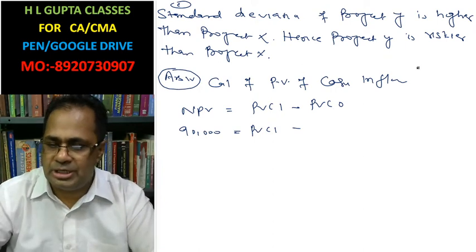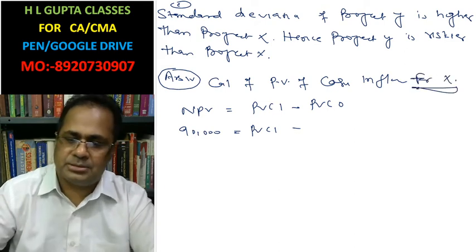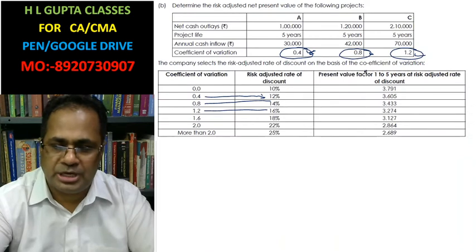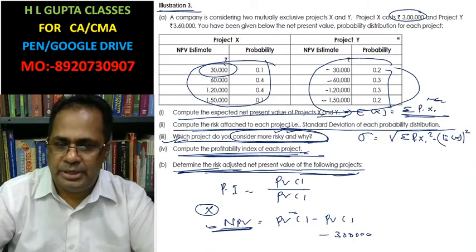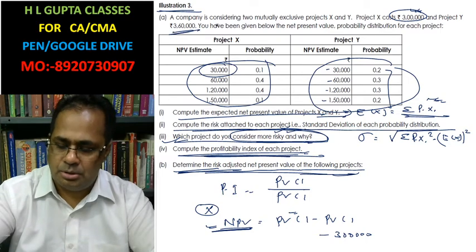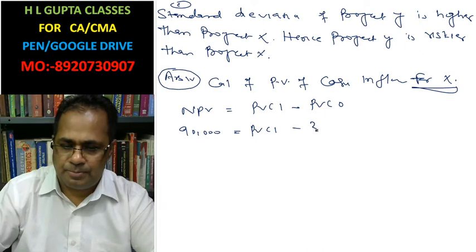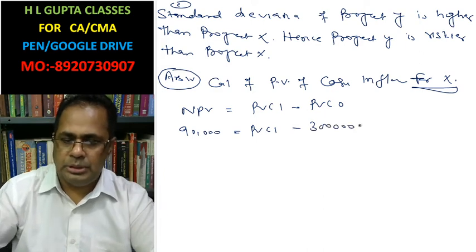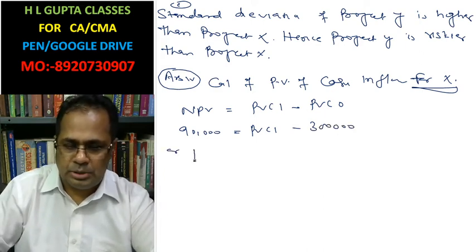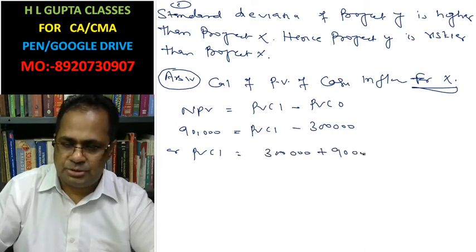So for project X I am going to calculate. The initial investment of project X is 3 lakhs and project Y is 3,60,000. This implies that present value of cash inflow is rupees 3 lakh plus 90,000, 3 lakh 90,000.